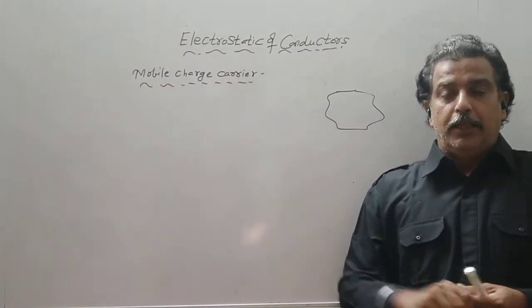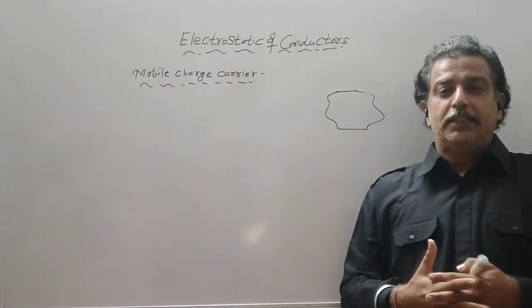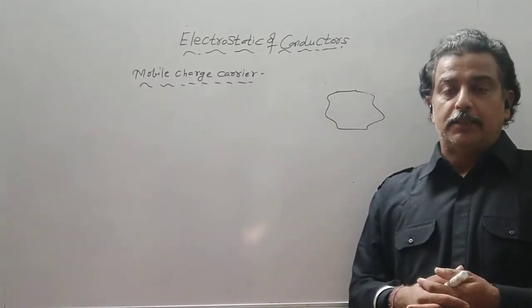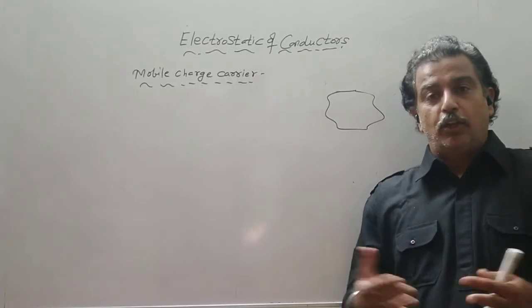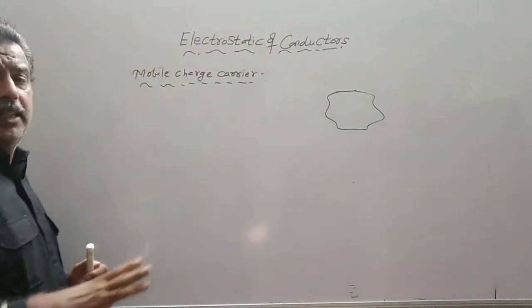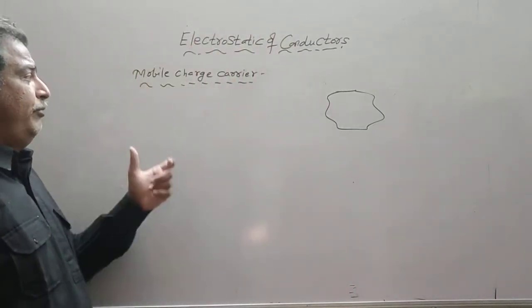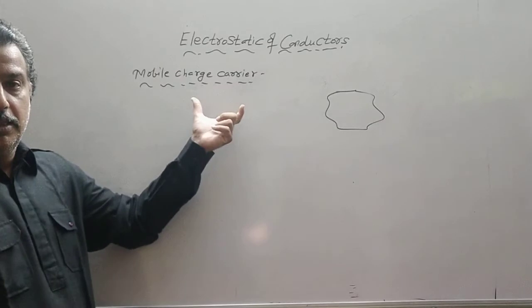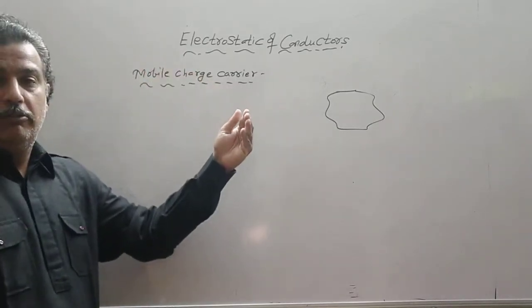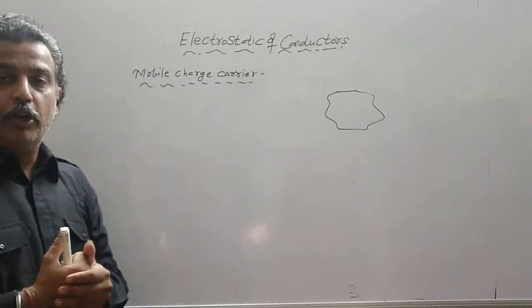Otherwise, in lower classes we say materials which are good conductors of heat and electricity are called conductors, and those which are not are called insulators. So any conducting material consists of mobile charge carriers, the charges which are responsible for electricity.